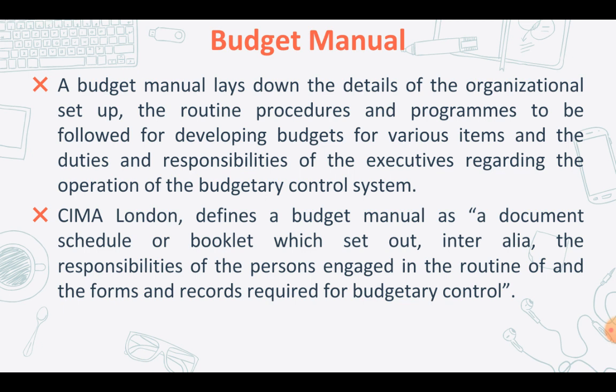So the budget manual should be clear, it should not be vague, there should be no ambiguity. Whatever is mentioned should be very specific, so that the moment you read it, you'll understand it. And the manual can be divided into separate sections so that each manager can be issued only that section appropriate to his work and responsibilities. Okay, so the manager that is dealing with production will only get the production manual. The manager who's dealing with sales will only get the information with regard to sales. Okay, so that they don't confuse all the different duties.